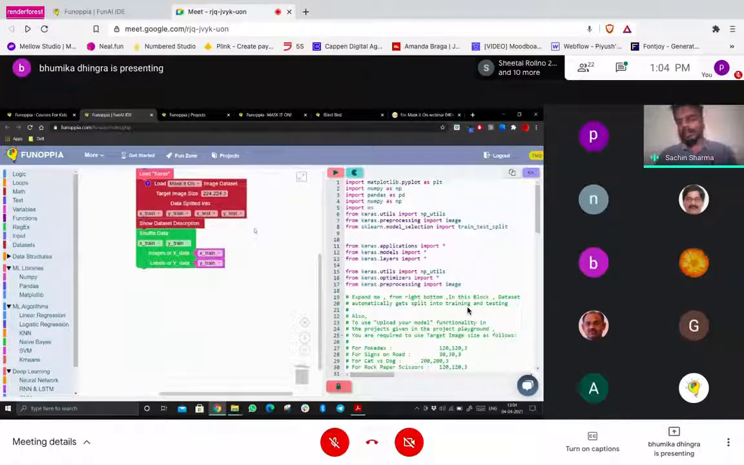Now next, if you carefully see, there is something called data split into train and test. I will ask you guys, why are we splitting between train and test? Can anyone answer? I'm waiting in the chat box. You can write in the chat box.